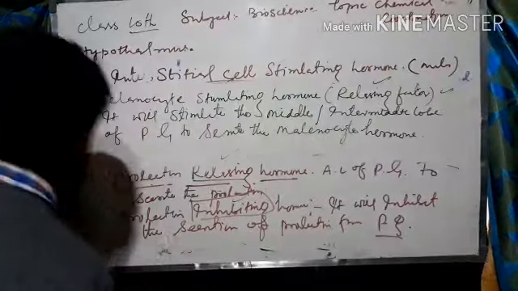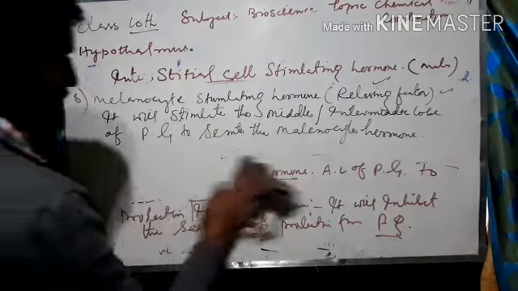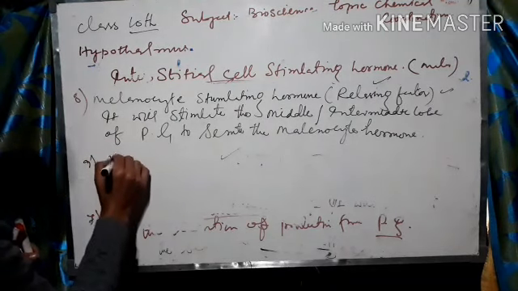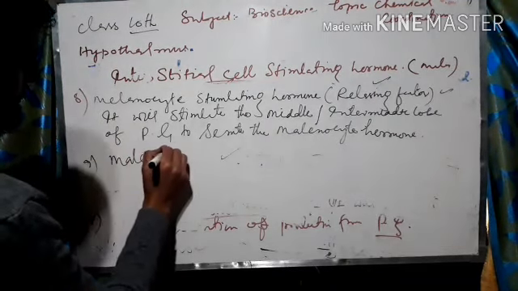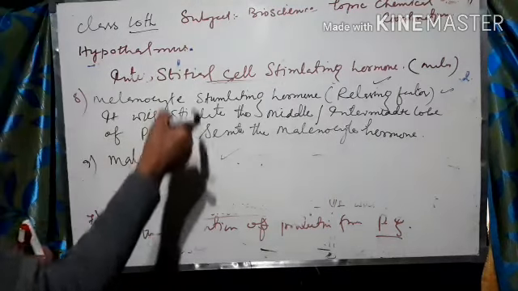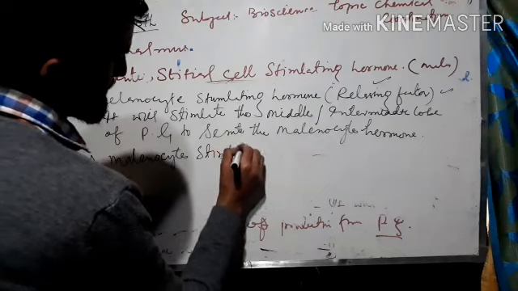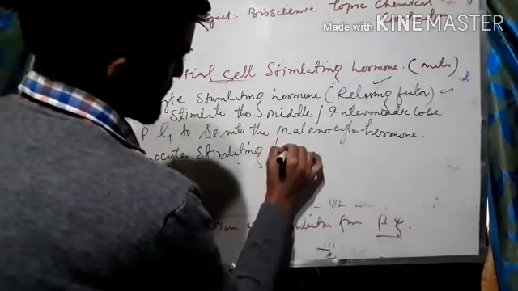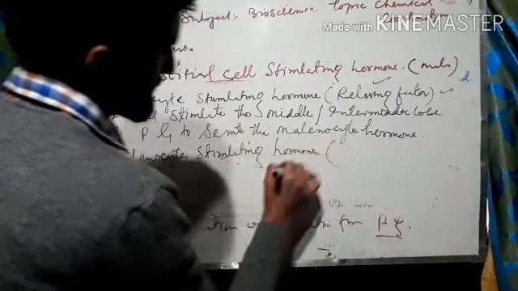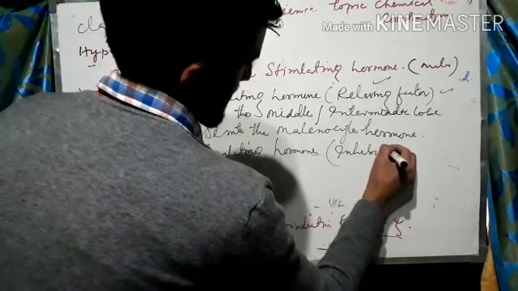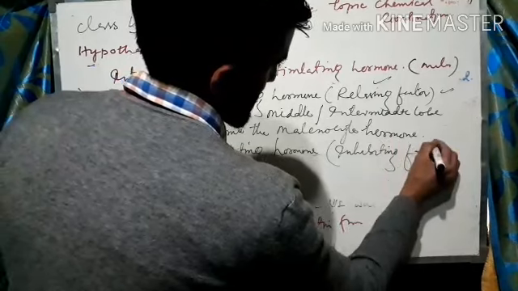Now another, the last one. The last one is melanocyte stimulating hormone, but this time the inhibiting factor.